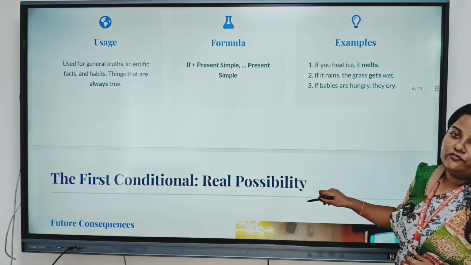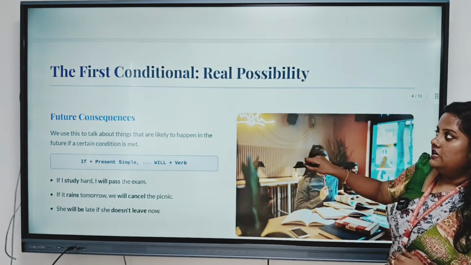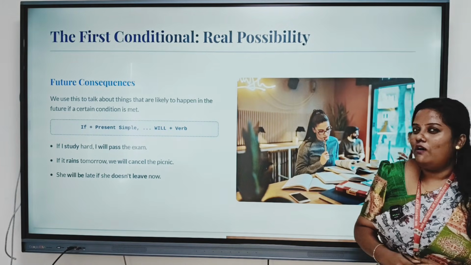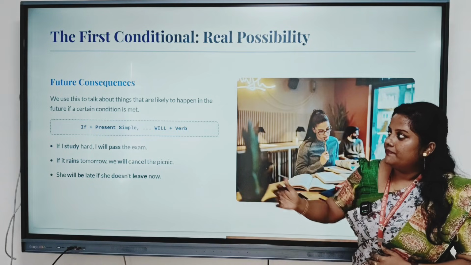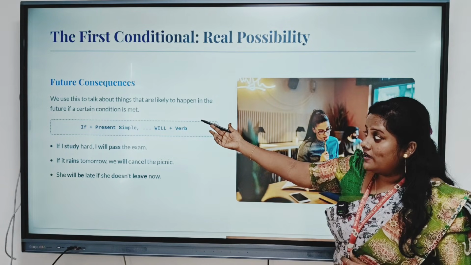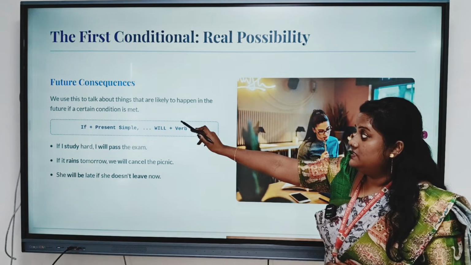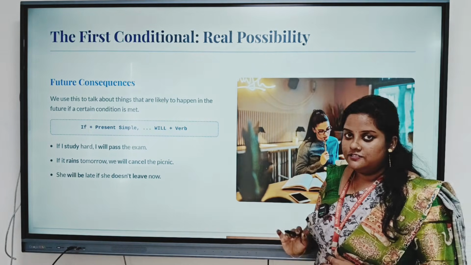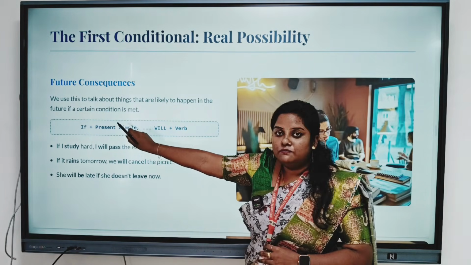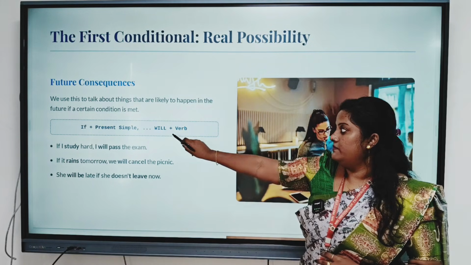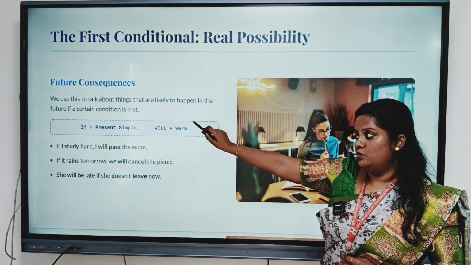Let's go into the first conditional. The first conditional is about real possibilities. We use this to talk about things that are likely to happen in the future if a certain condition is met. Here the condition is in the simple present, and the result will always be will plus verb.